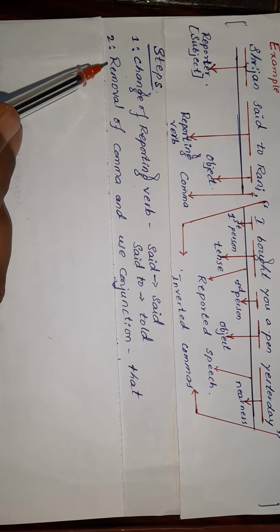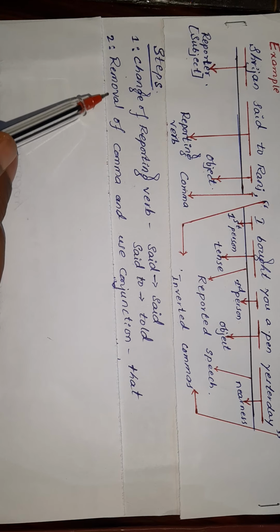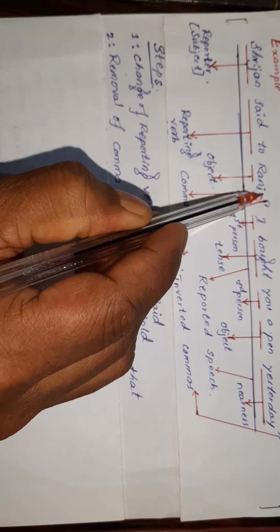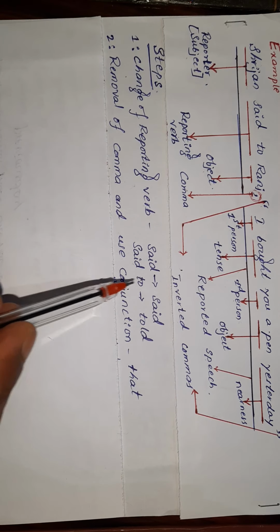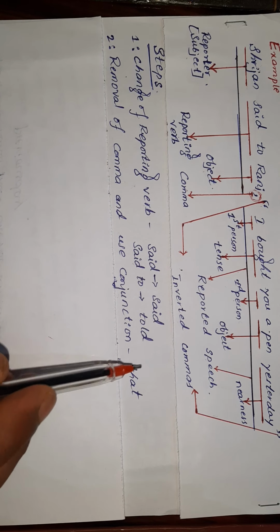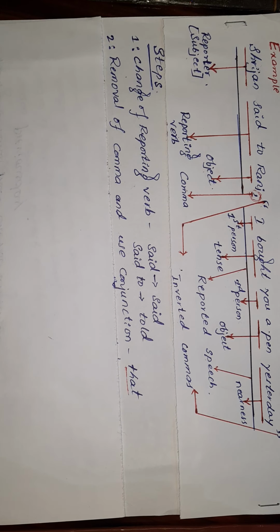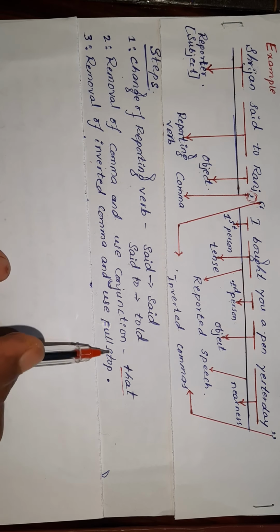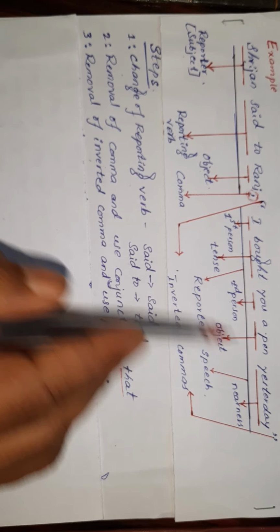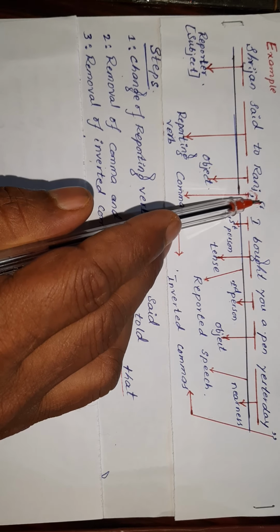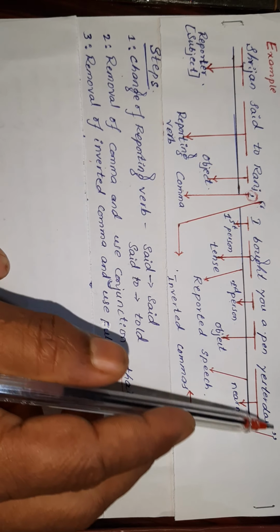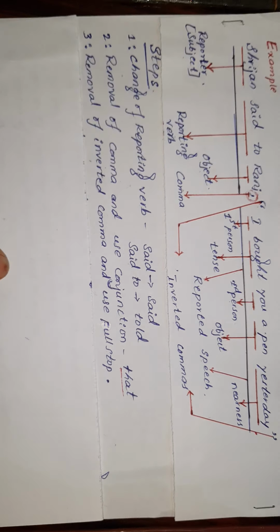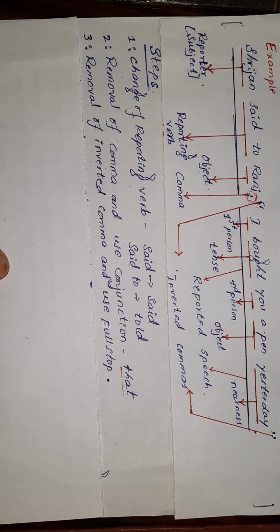Let us see the second step. The second step is we have to remove the comma. This is the comma. We have to remove the comma and use the conjunction that after removing the comma. And the third step is removal of inverted commas and use a full stop. So these are the inverted commas, meaning the reported speech is enclosed in inverted commas. So we have to remove these inverted commas and put a full stop after the reported speech in indirect speech.